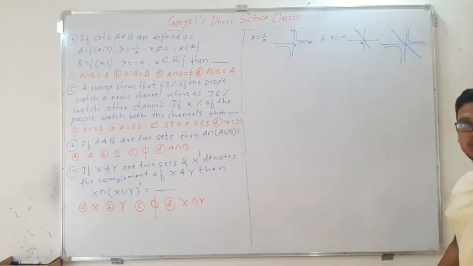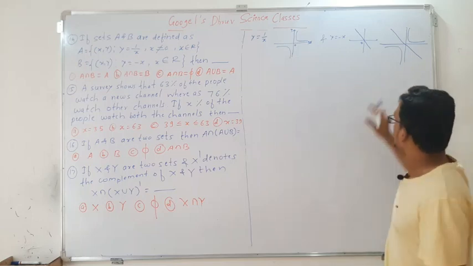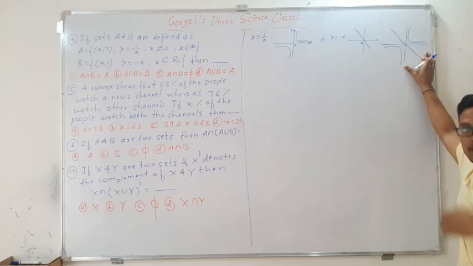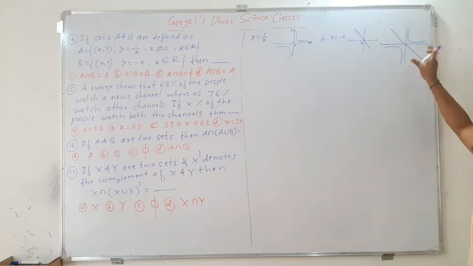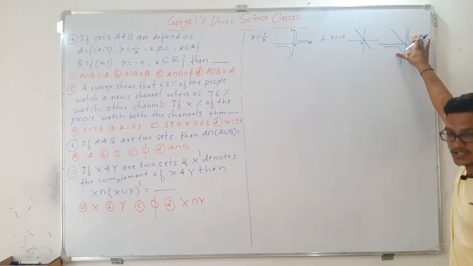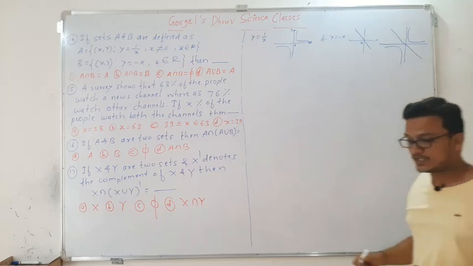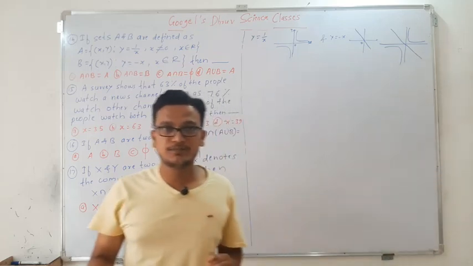Y is equals to minus x. Okay, if you observe this graph now, if you take the intersection of this, intersection means what? We must have some common elements, right? And if you see the graph here, this y is equals to 1 by x, these curves are here, and this y is equals to minus x, we are having the line here. So do you find any relation between them, whether they are intersecting each other?